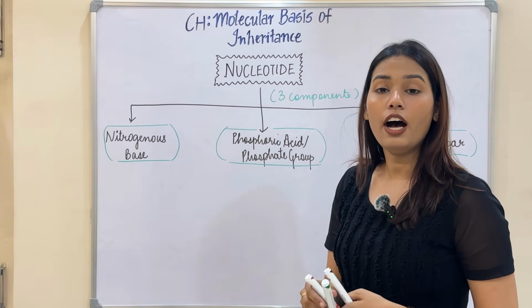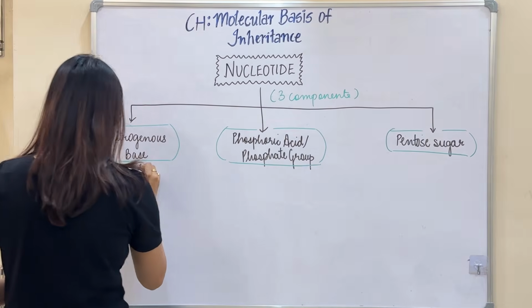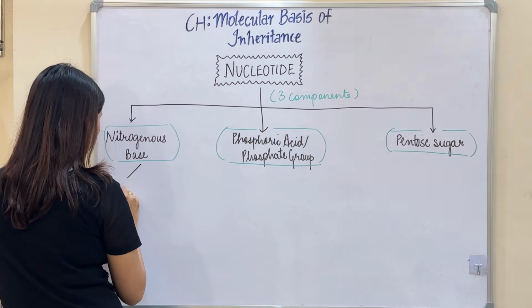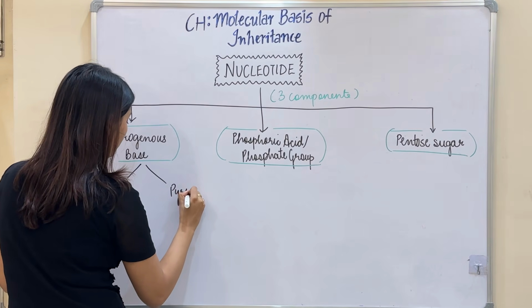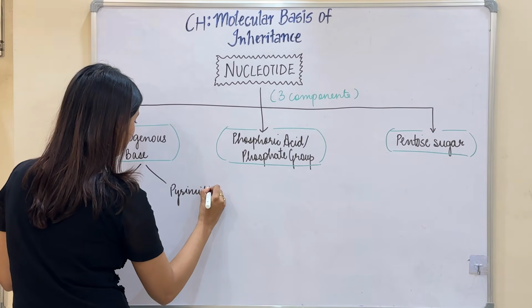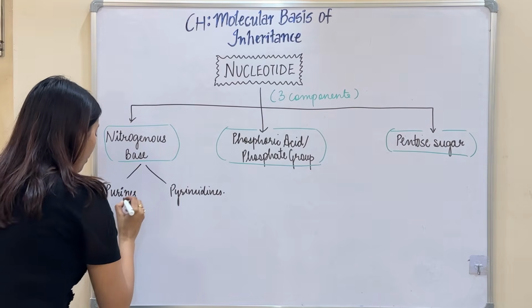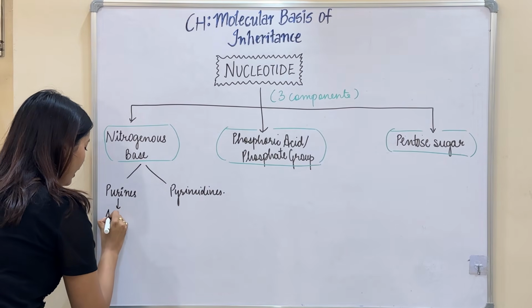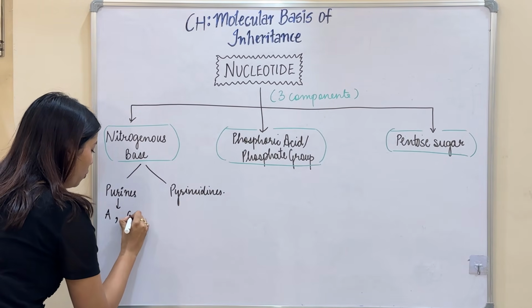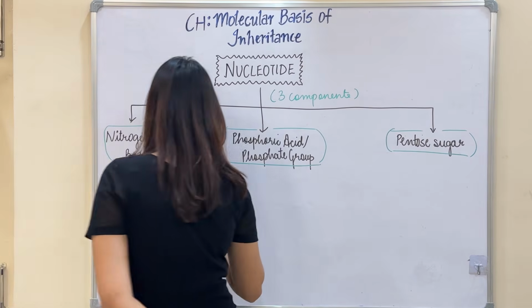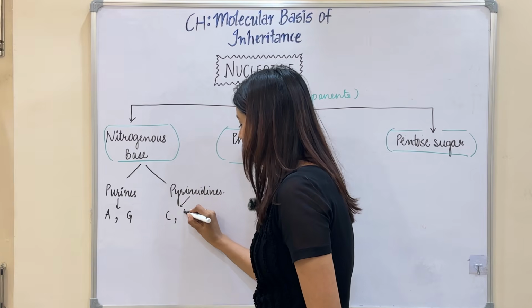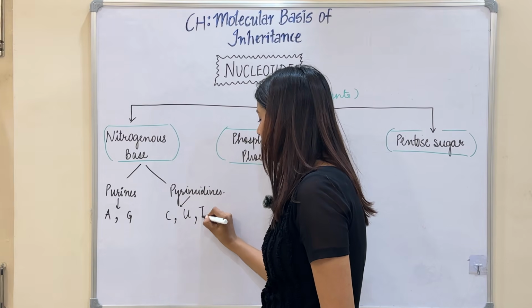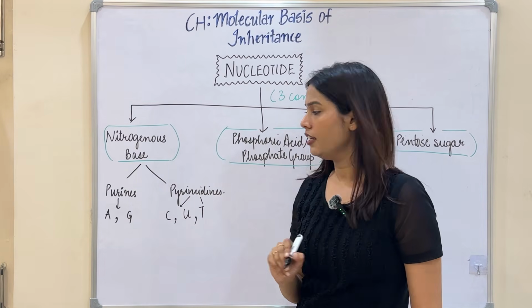Nitrogenous bases are of two types. They can be purines or pyrimidines. Purines include adenine and guanine, and pyrimidines include cytosine, uracil, and thymine respectively.